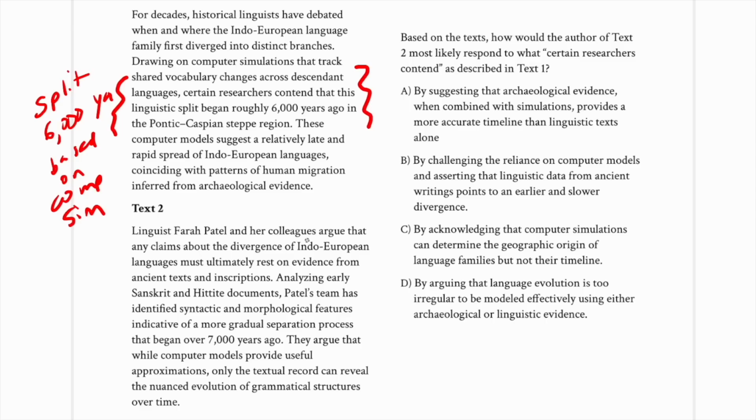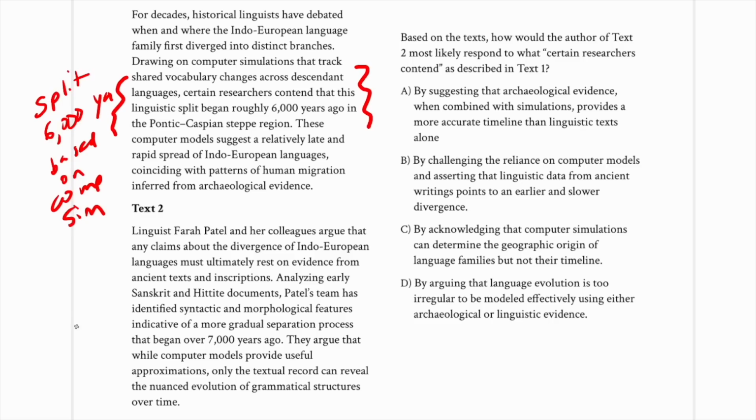Linguist Farah Patel and her colleagues argued that any claims about the divergence of Indo-European languages must ultimately rest on evidence from ancient texts and inscriptions. So right away we might notice one point of disagreement having to do with the kind of evidence: ancient texts and inscriptions versus computer simulations. But anyway, continuing here, it says that analyzing these documents, the team has identified features indicative of a more gradual separation process that began over 7,000 years ago. They argue that while computer models provide useful approximations, only the textual record can reveal the nuanced evolution of grammatical structures over time.